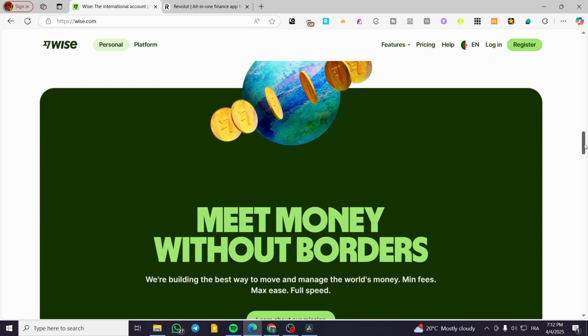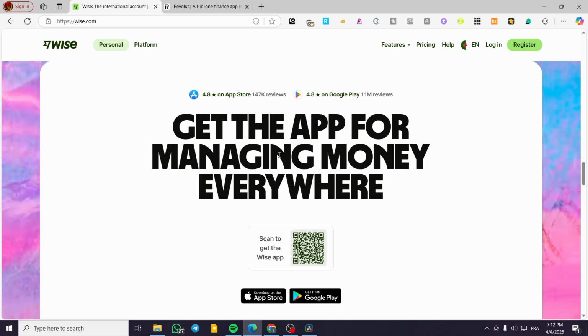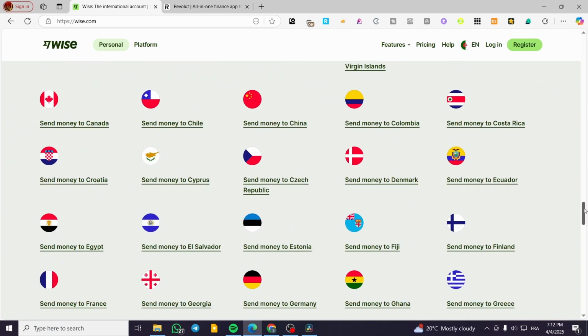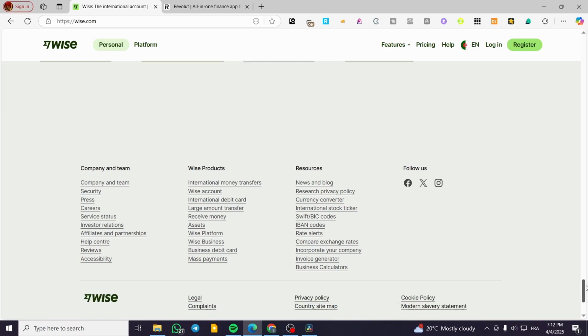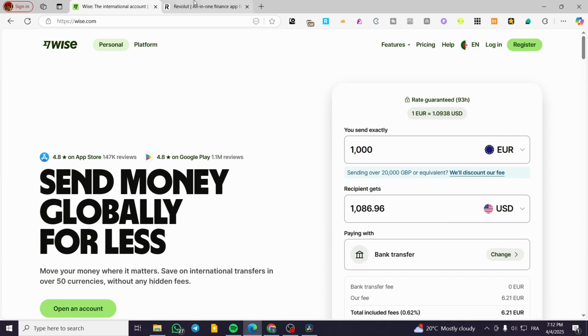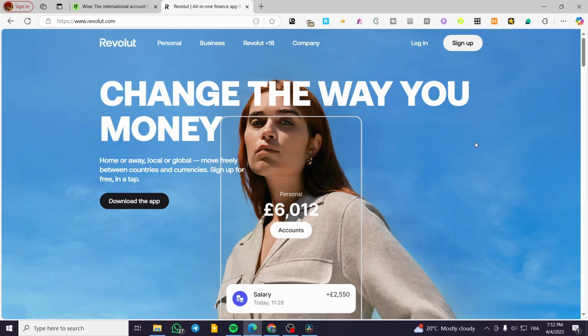We are going to have only some fast transactions, a fluid transfer between the accounts, either an internal account or an external account. And here we have it. Now, let's turn to Revolut.